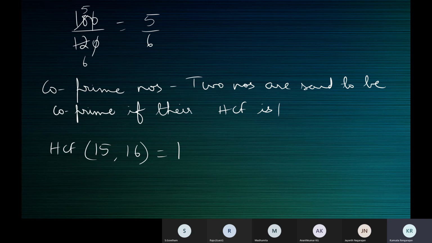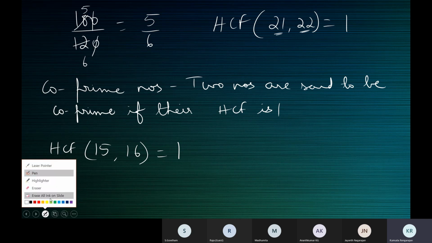The numbers can be anything. Their HCF should be 1. If their HCF is 1, they are co-prime. That's all. Stick to the definition. Now, if they ask you the HCF of 21 and 22: 21 is not a prime number, 22 is also not a prime number. But the HCF of 21 and 22 is 1. So they are co-prime numbers. Two numbers are said to be co-prime if their HCF is 1.